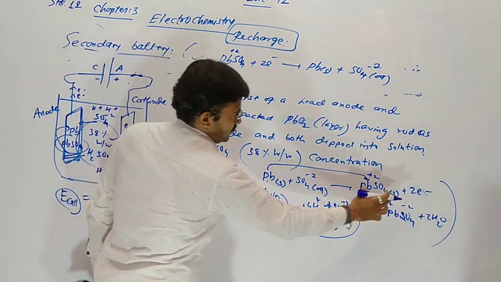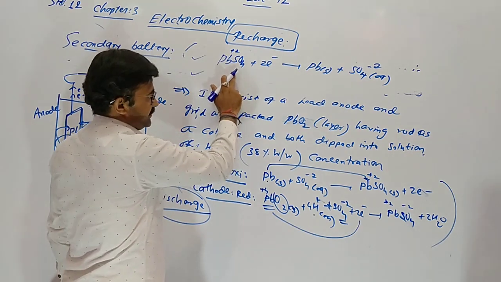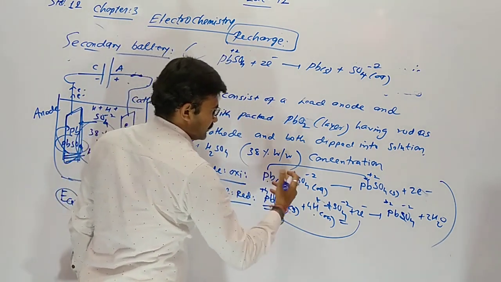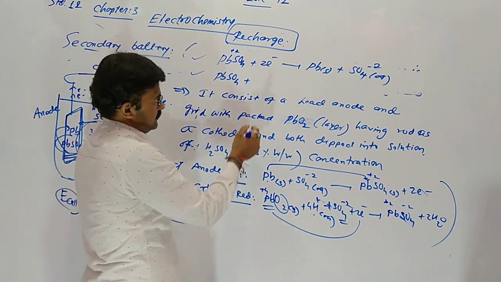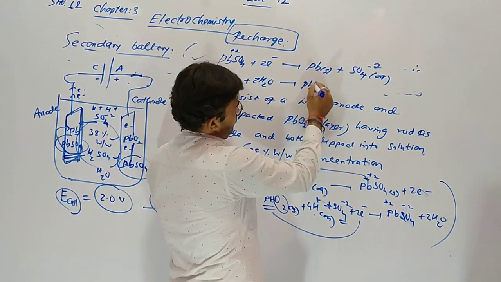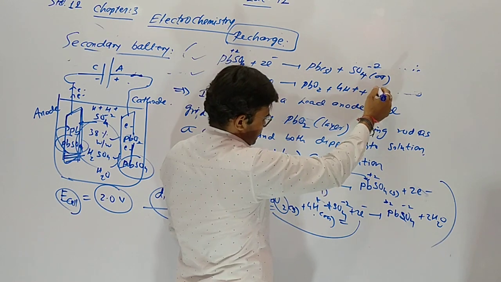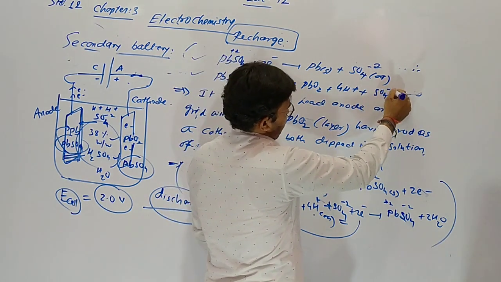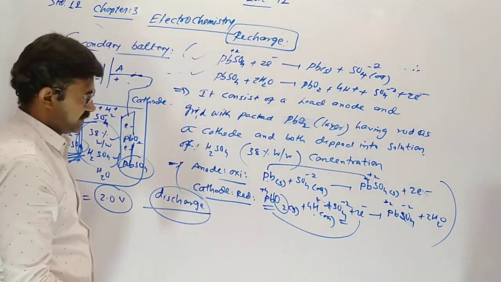So આ જે product છે એ અહીંયા reactant થઈ જશે. એટલે આ જ reaction ઊંધું લખવાનું. Here PbSO4 plus 2H2O gives PbO2 plus 4H plus SO4 minus 2 and 2 electrons. Reaction will be reversed.